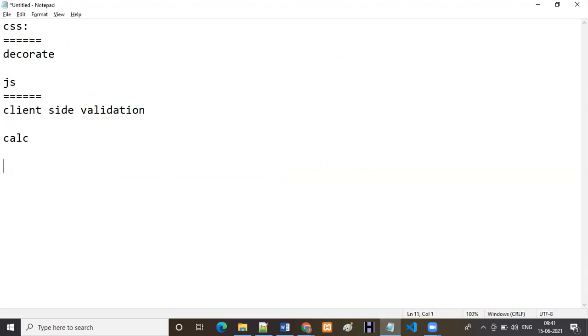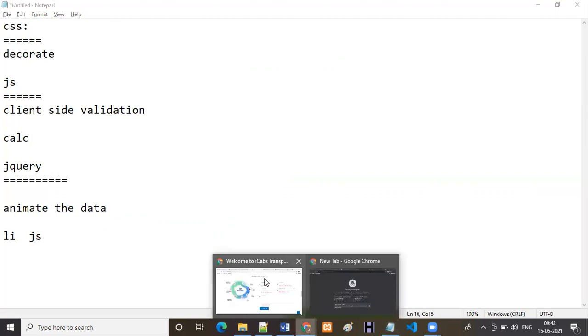Okay, then the next module is jQuery. What is the use of jQuery and why are we using jQuery? By using jQuery, we can animate the data. That means we can perform any animations. jQuery is an advanced library of JavaScript. What is meant by library? Library means we have a set of inbuilt functions. Already we have the predefined functions. You just have to use the functions and you can perform any type of animation.